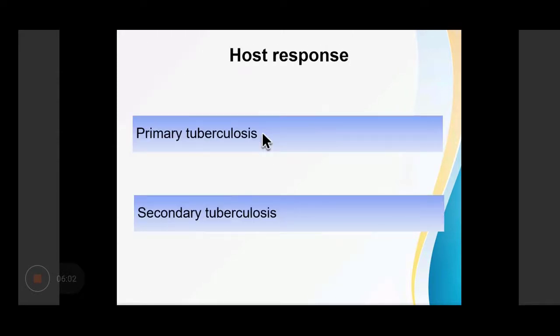Now, the host response depends on whether the exposure is a first exposure, which is a primary infection, or the host has already been sensitized by a previous exposure, which is known as a secondary infection or secondary tuberculosis.